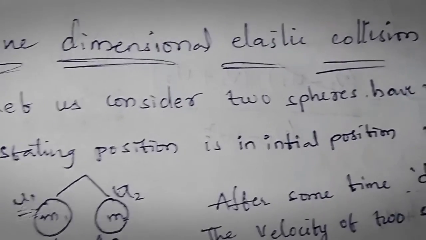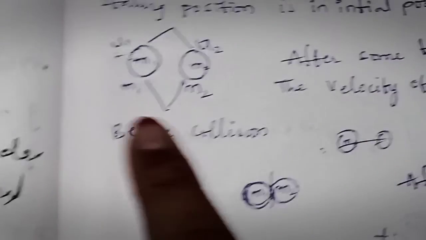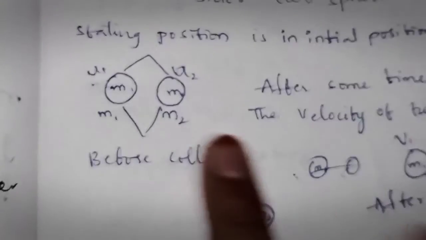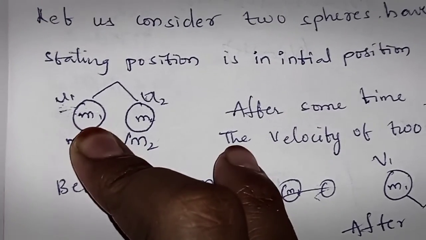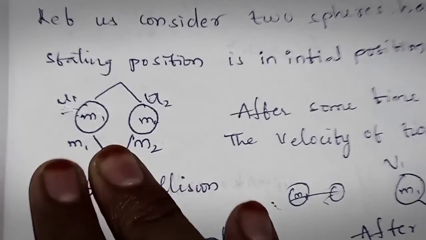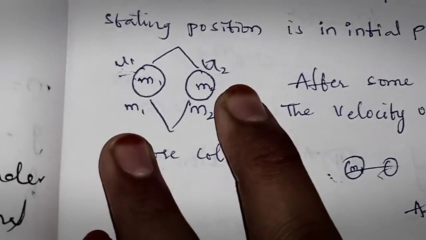Let us consider two spheres, sphere 1 and sphere 2, with masses m1 and m2. This is the initial position of the spheres. Sphere means a ball, right?